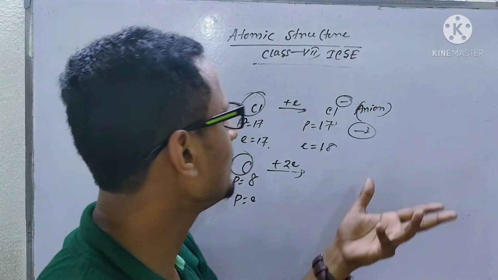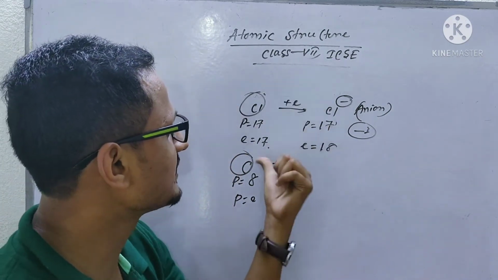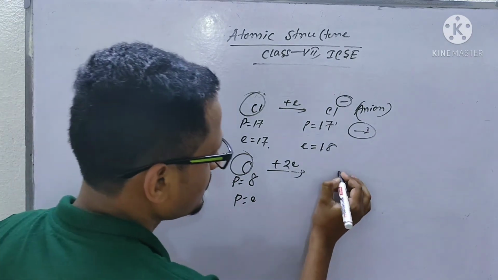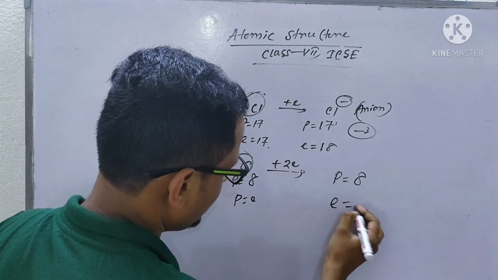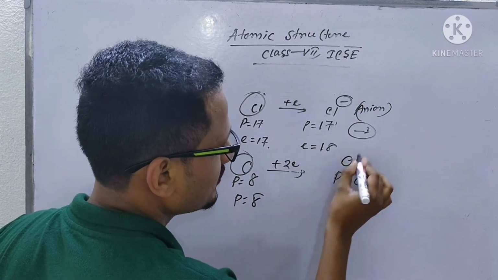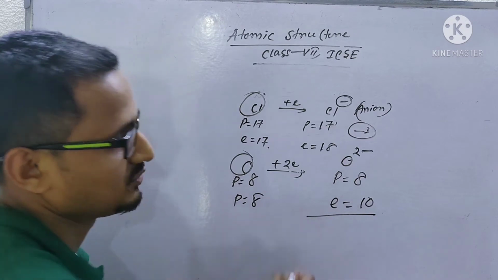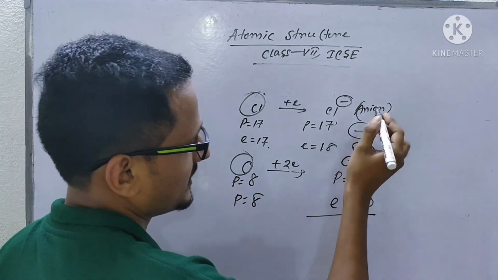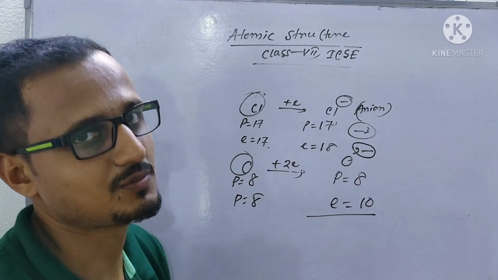Here you have to know that these are non-metals, so they will accept electrons. Here oxygen accepts 2 electrons, so the number of protons stays 8 and the number of electrons becomes 10. So oxygen is signified by the charge 2 minus. That means the valency of oxygen is 2 minus.